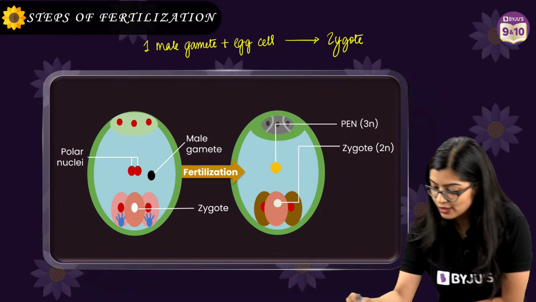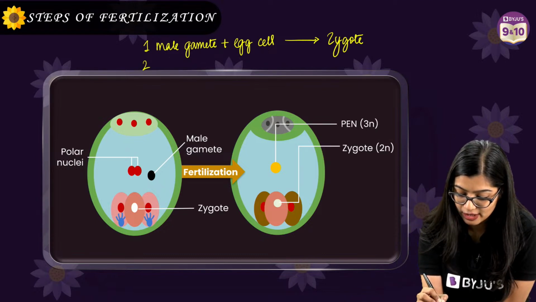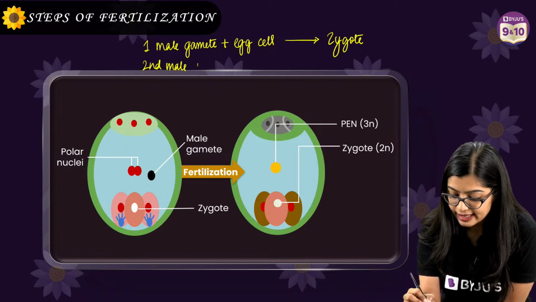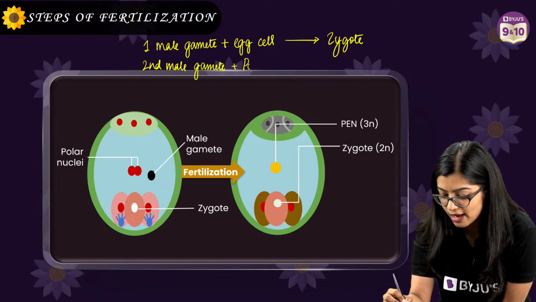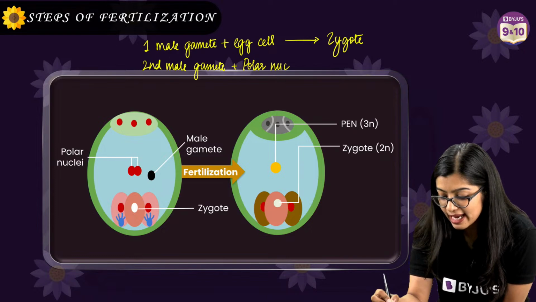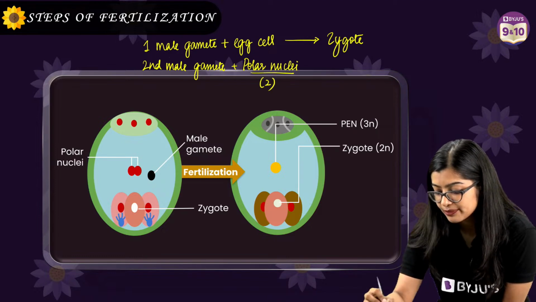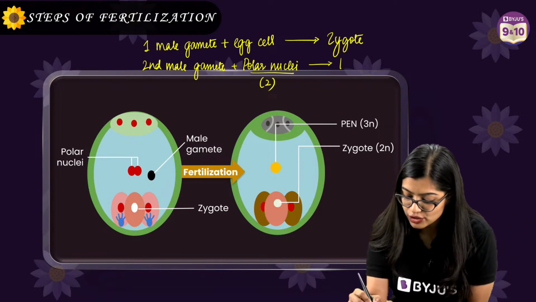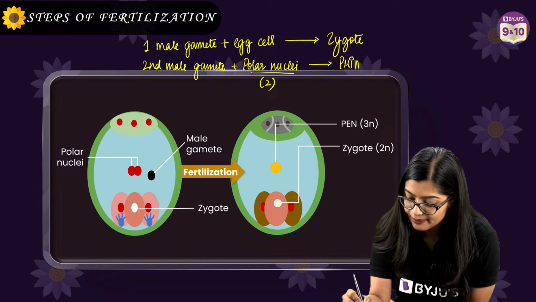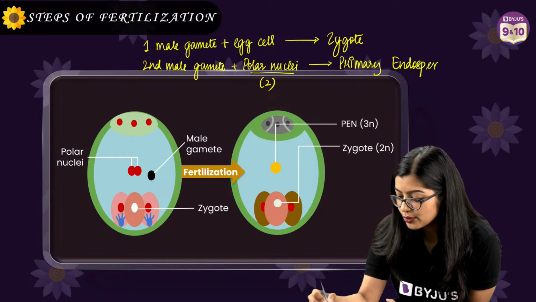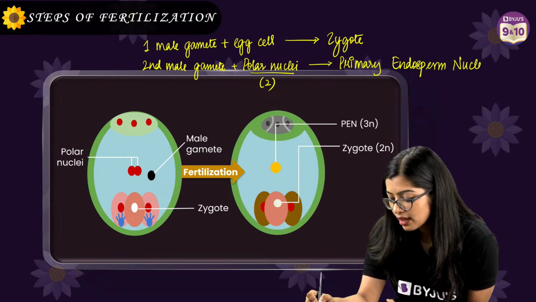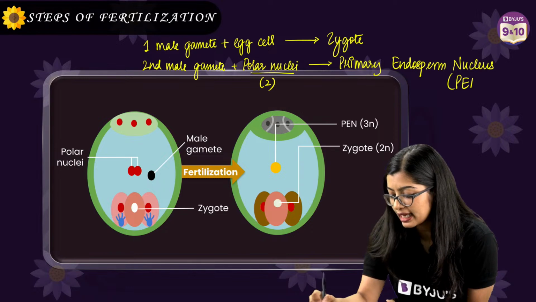On the other hand, the second male gamete will fuse with your polar nuclei. Why am I saying nuclei? Because there are two of them, forming the PEN, which is called the primary endosperm nucleus, also known as PEN.